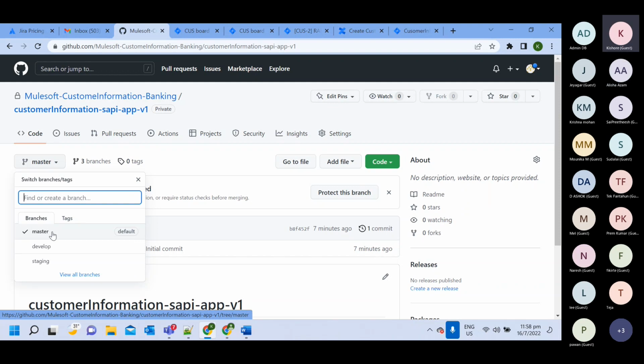Suppose a feature branch is created by me. Can any other developer access that feature branch also? Yes, they can access it, but ideally they should create their own feature branch and make changes there. They will not clone my code and change it that way; everyone will work on top of the develop branch.